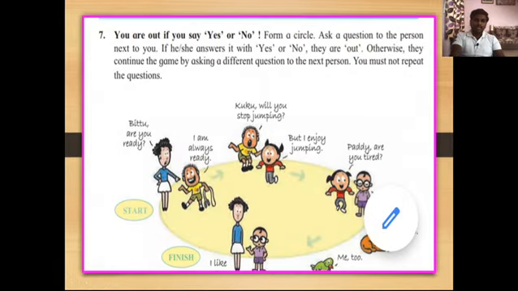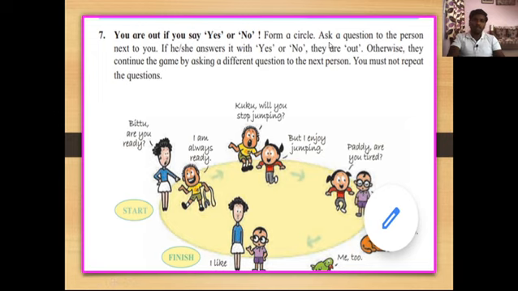Now this is our next activity. Here it's an interesting activity, and I will explain how you have to play this activity in the group. The title of this activity is "You are out if you say yes or no." If you say yes or no, either yes or no, then you are out from that game. So you don't have to use these two words while playing this activity. If you use them, then you are out from this game.